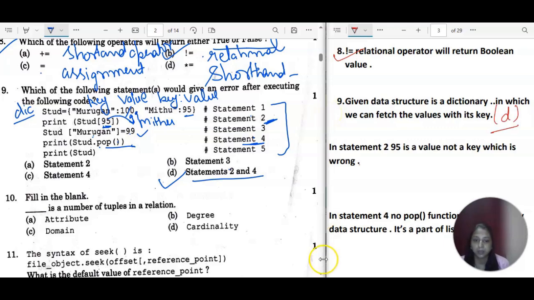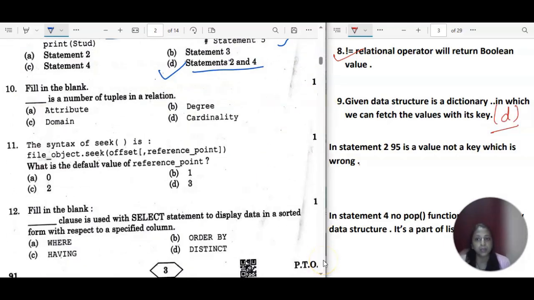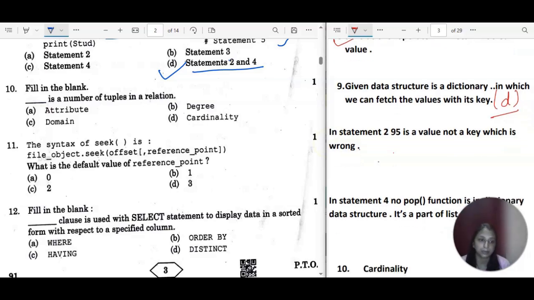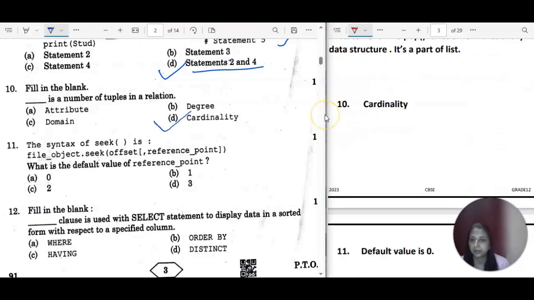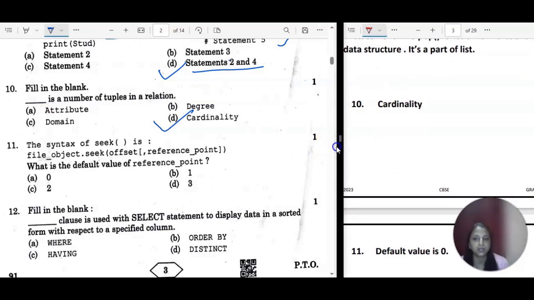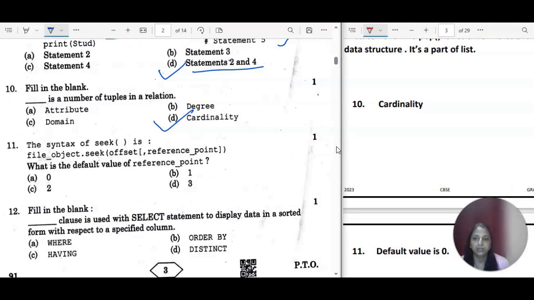Okay, option D. Now fill in the blanks. Dash is the number of tuples in a relation, that is called its cardinality. So the correct answer for the 10th one is cardinality. Perfect. Next is the syntax of seek: file_object.seek(offset, reference point). What is the default value of the reference point? You know very well the default value is 0, but possible values are 0, 1 and 2. They are asking for the default value, no? That is 0. The correct answer is 0.